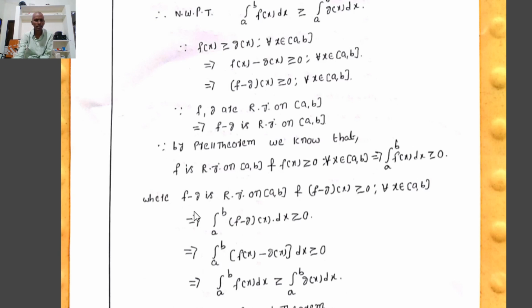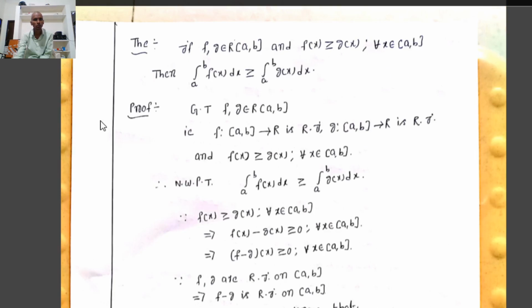Therefore, the integral from a to b of (f minus g)(x) dx, which equals the integral of f(x) minus g(x) dx, is greater than or equal to 0. That means the integral from a to b of f(x) dx minus the integral from a to b of g(x) dx is greater than or equal to 0. That implies the integral from a to b of f(x) dx is greater than or equal to the integral from a to b of g(x) dx.